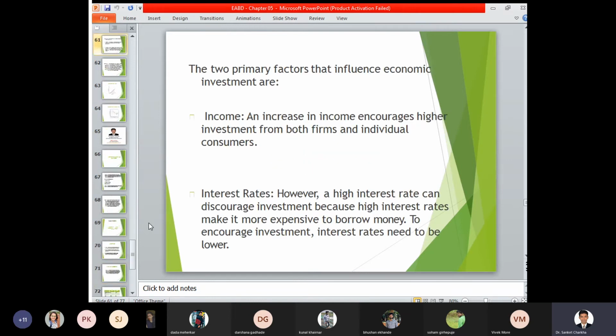So first, there are two primary factors that influence the level of a particular investment, that is income and the interest rate. An increase in income encourages higher investment from both the firms and the individual consumers. Income level plays an important role: today if my income is 50,000 and tomorrow my income becomes 70,000 or 1 lakh, then accordingly my investment also increases in the same proportion.